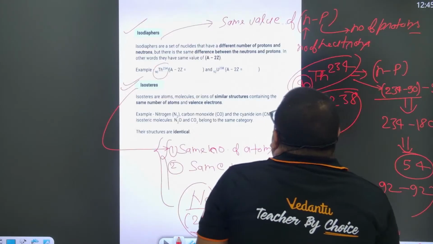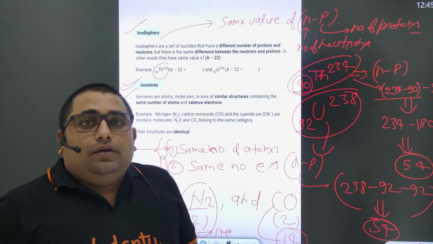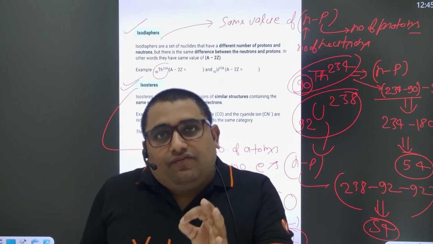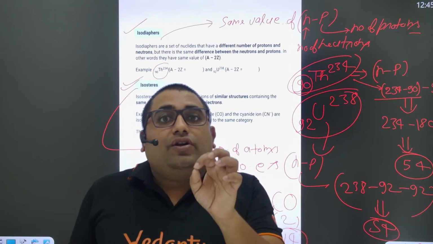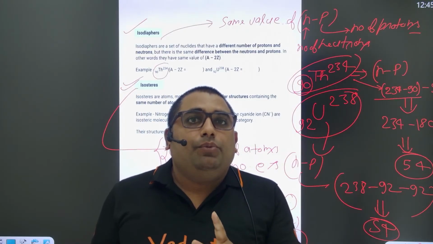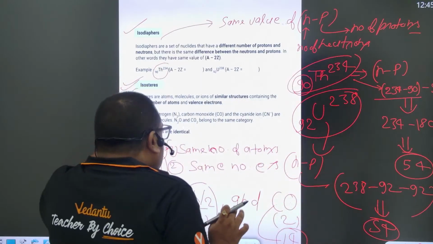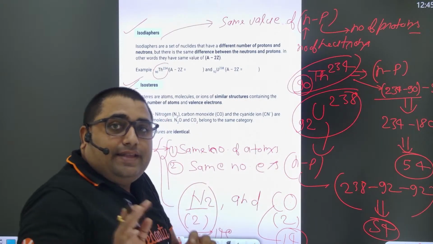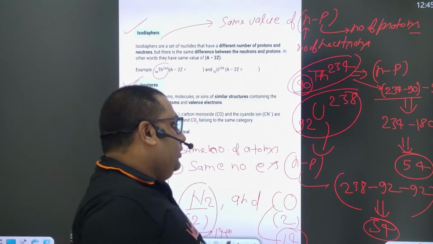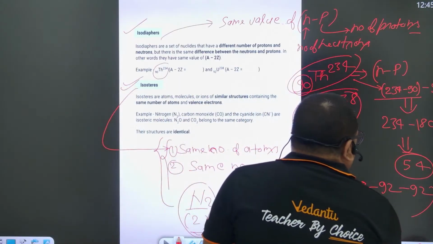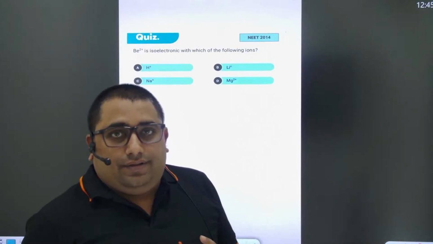Isodiapher are those which have the same value of n minus p, where n is the number of neutrons and p is the number of protons. And isosters have the same number of atoms and the same number of electrons. So are you getting it?